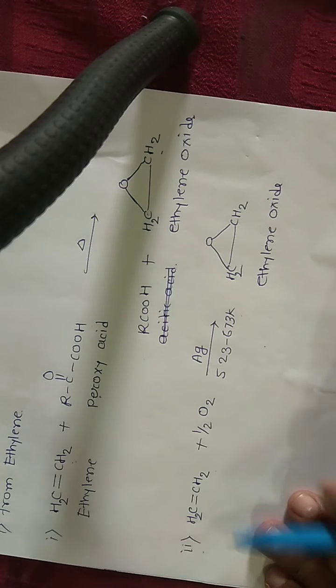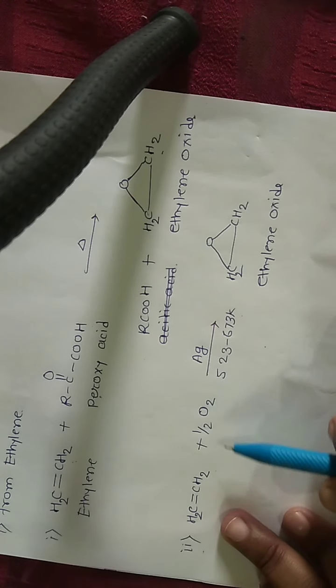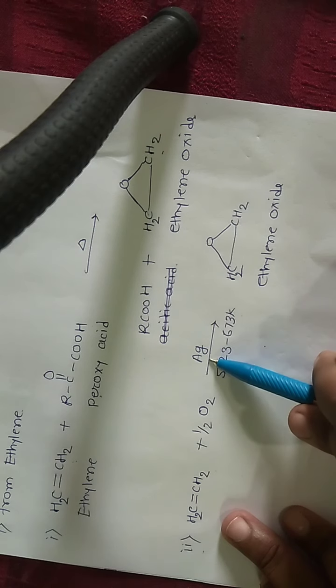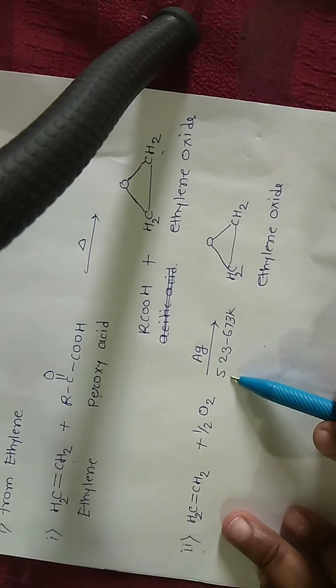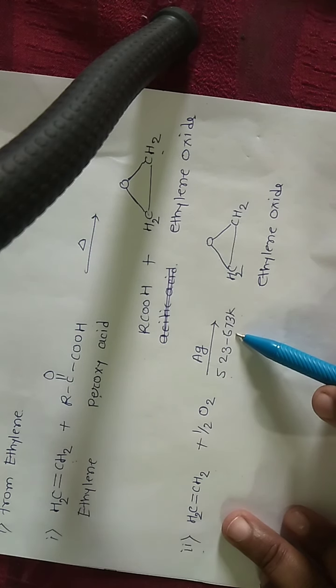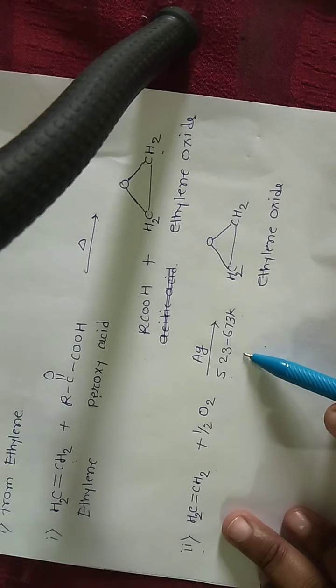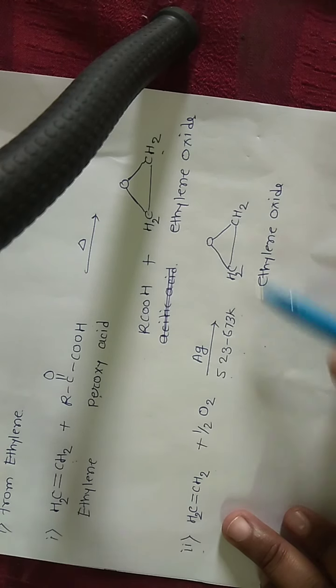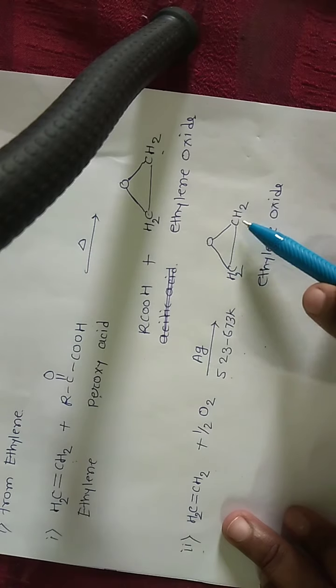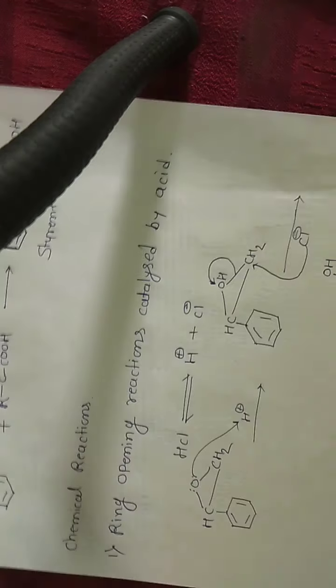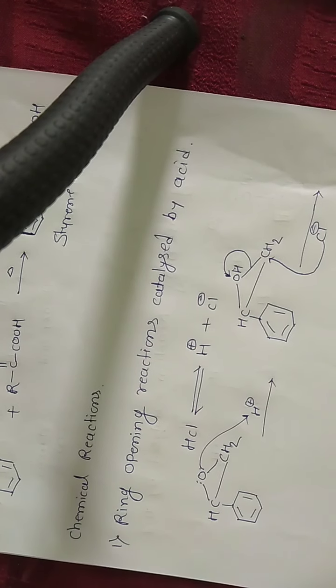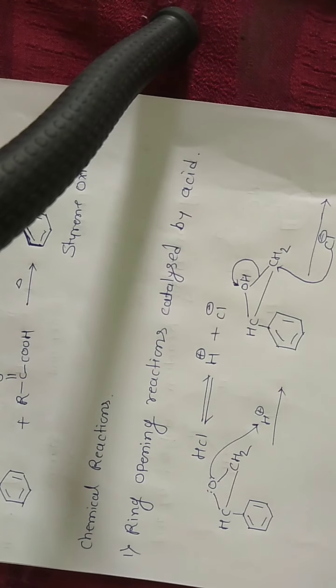Next, when ethylene is oxidized in the presence of silver at 523 to 673 Kelvin at atmospheric pressure, it gives ethylene oxide CH2-O-CH2. Next is from styrene. From styrene, when styrene is heated with a peroxy acid, it gives styrene oxide.